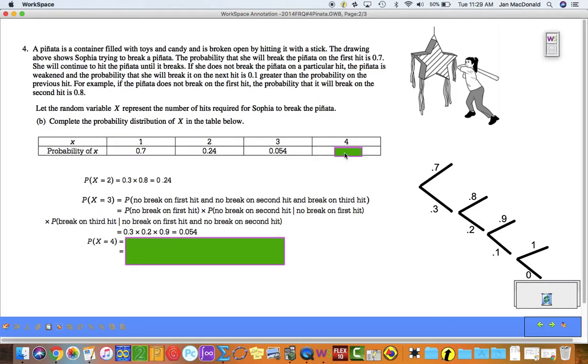What's the probability that it broke on the fourth hit? It's the probability she didn't break it on the first, and she didn't break it on the second, and she didn't break it on the third, and finally it broke on the fourth. Okay, so it's an and, so it's this times this times this times this. 0.3 times 0.2 times 0.1 times 1 is 0.006.